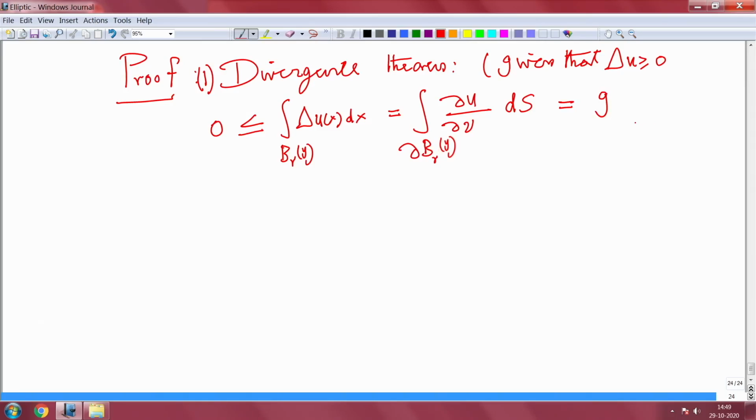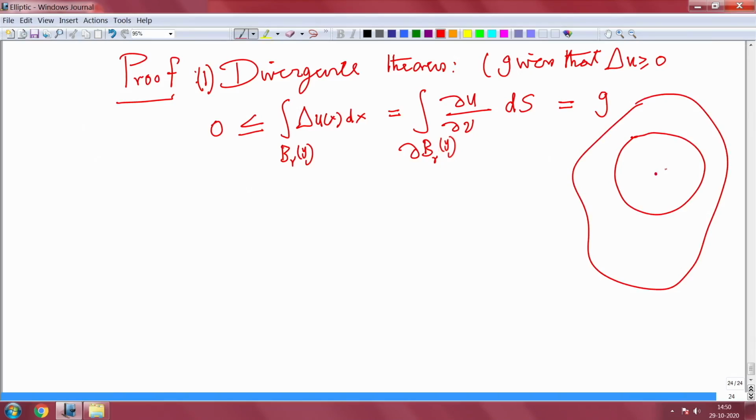So, if you have, instead of r, I can define for any ball. So, you have a ball contained in omega, this is your y, I can take any ball. This formula is true for any ball of radius rho, because r I will reserve for something else. Okay. So, I will integrate with respect to B_rho, r also you can use. Okay. So, this is true and this depends on rho.